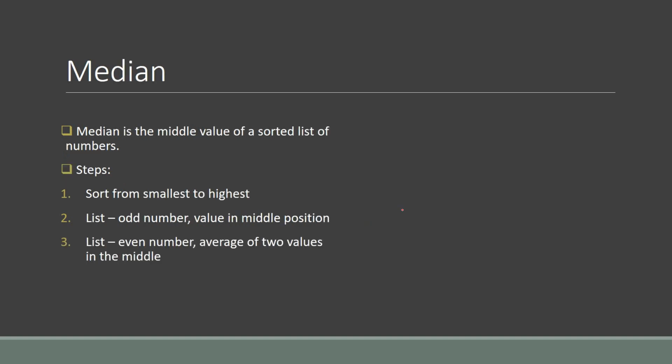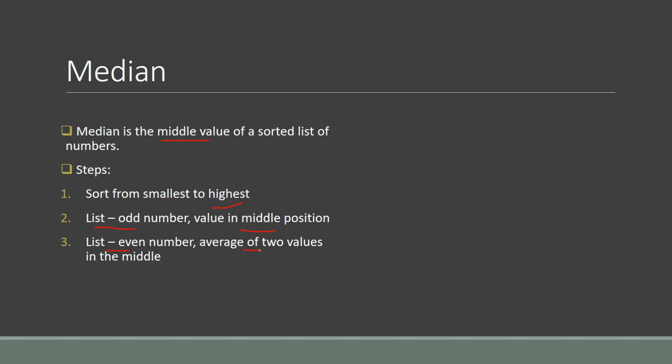After that, we have the next one, that is median. What is a median? Median is the middle value of a sorted list of numbers, that means the value which is in the middle. The steps are: sort the complete list from smallest to highest. If the list is odd, you get the value in the middle position. If the list is even, you take the average of the two middle values.